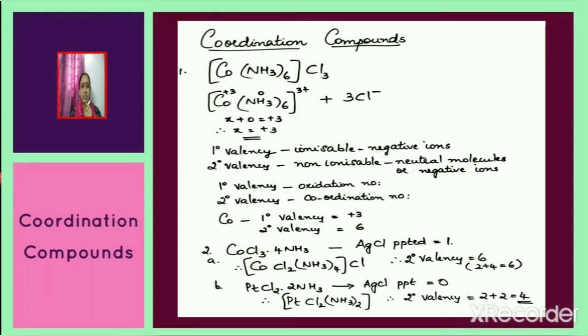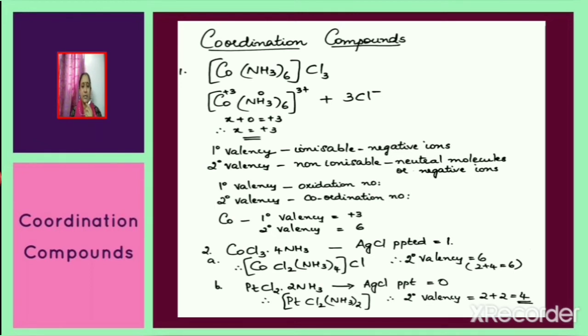Next we shall discuss Werner's postulates. The central metal atom or ion exhibits two types of valencies known as primary valency and secondary valency. Primary valency is ionizable and is satisfied by negative ions. Secondary valency is non-ionizable and it is satisfied by neutral molecules or negative ions. Primary valency corresponds to the oxidation number and secondary valency corresponds to the coordination number.